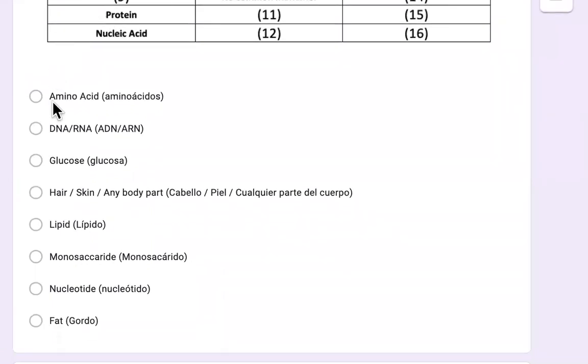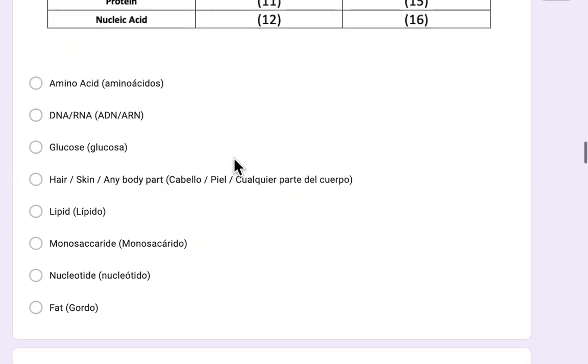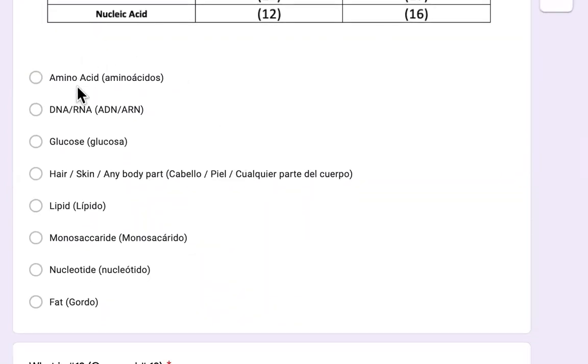Are proteins made out of amino acids, DNA and RNA, glucose, hair, skin, or any other body part, lipids, monosaccharides, nucleotides, or fat? Number 12, what are nucleic acids made out of? Are nucleic acids made out of amino acids, DNA or RNA, glucose, hair, skin, or any other body part, lipids, monosaccharides, nucleotides, or fat?